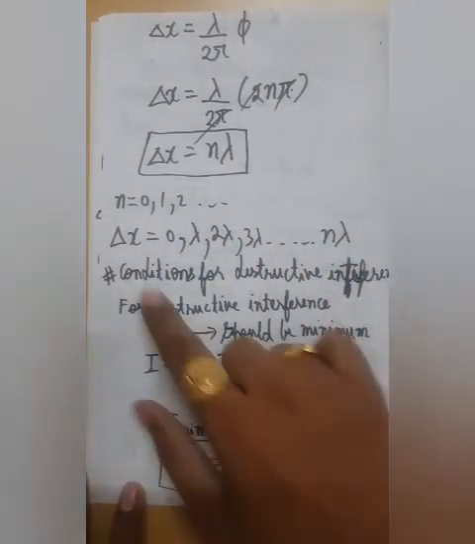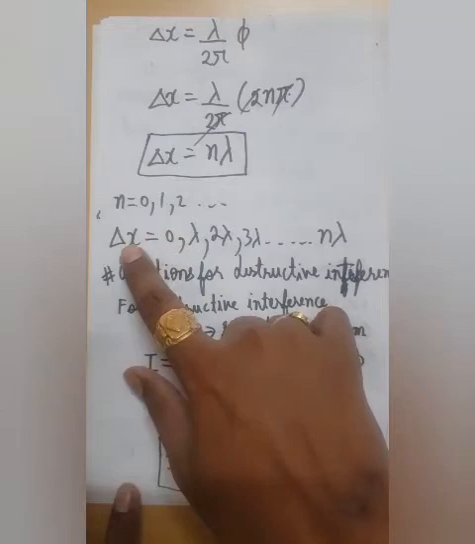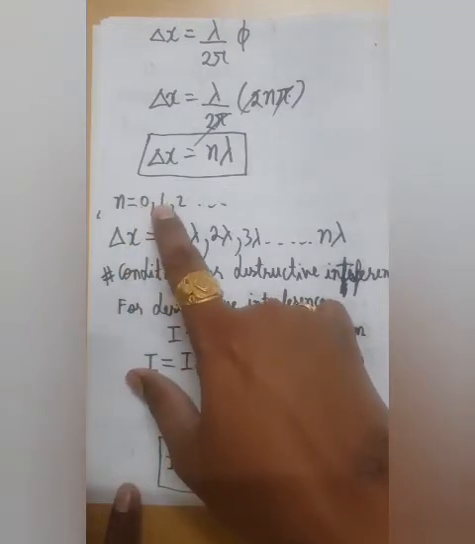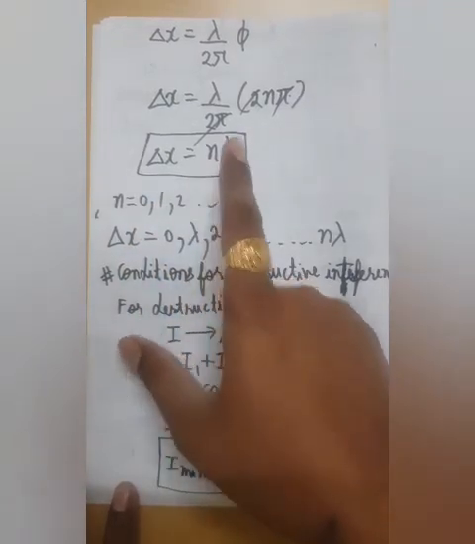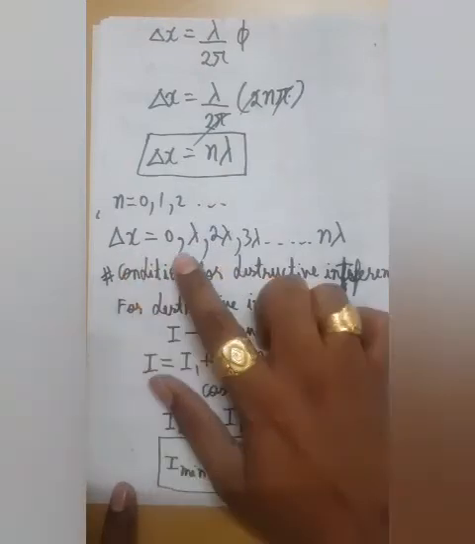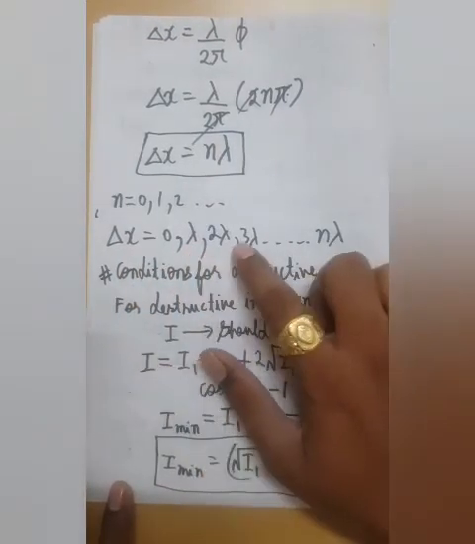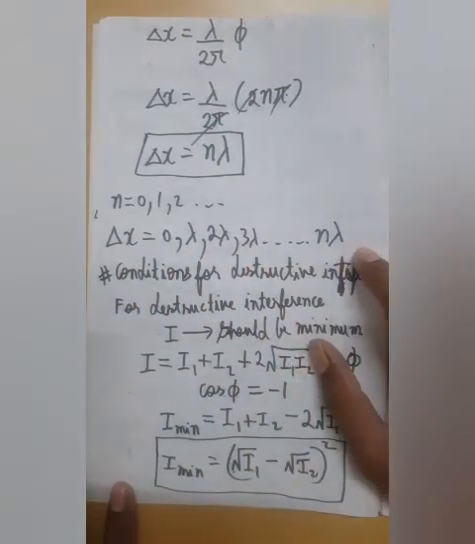Okay, now finally this is our expression, that if we put 0, 1, 2 and so on in place of n, then we would get a series of delta x which is 0, lambda, 2 lambda, 3 lambda and so on till n lambda.